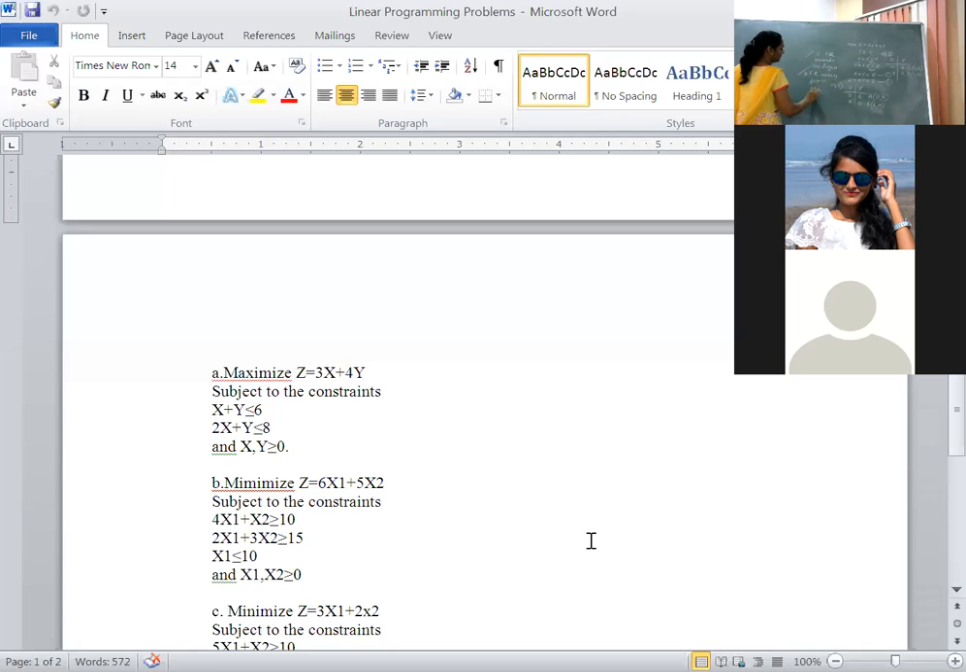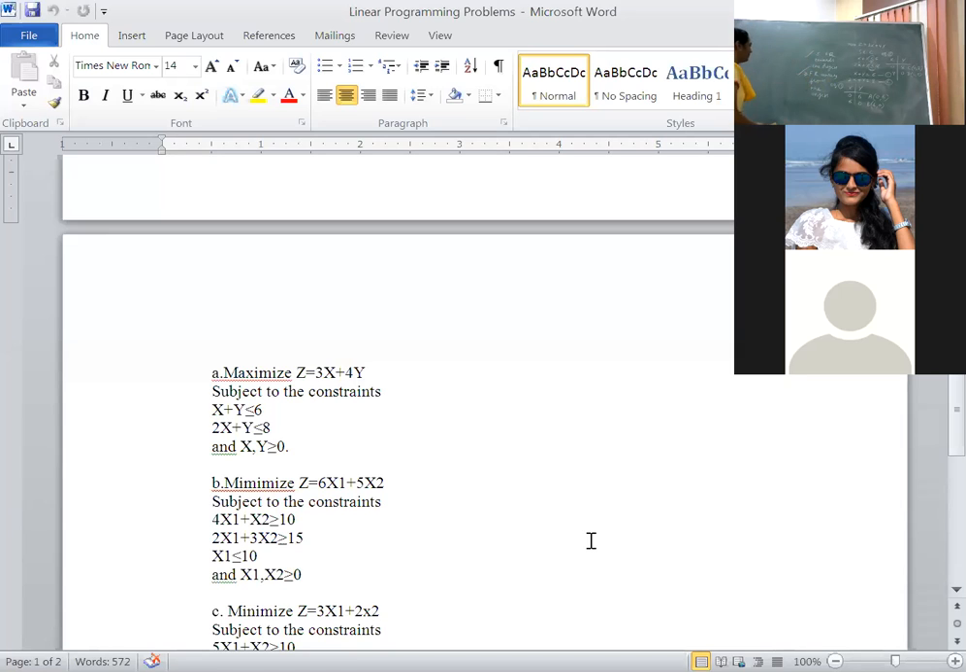Away from the horizon. Till here, any query, students? If the inequality is less than or equal to, the feasible region is towards the horizon. If the inequality is greater than or equal to, the feasible region is away from the horizon.